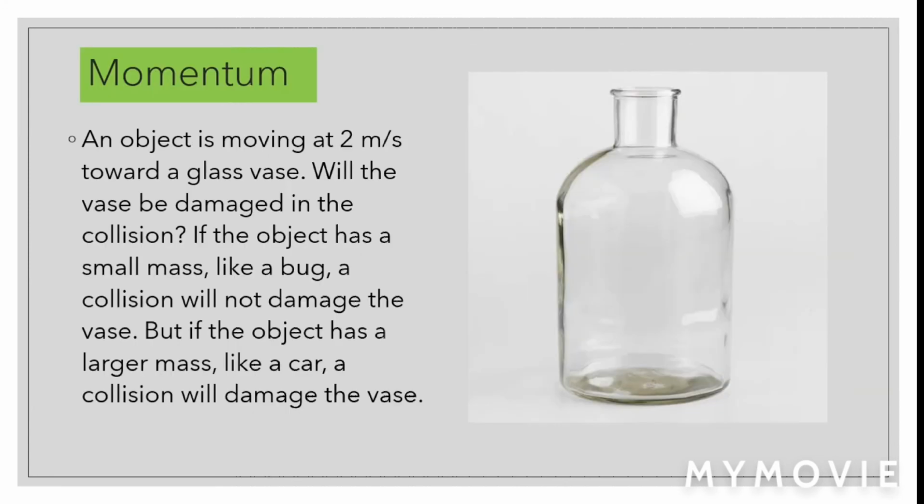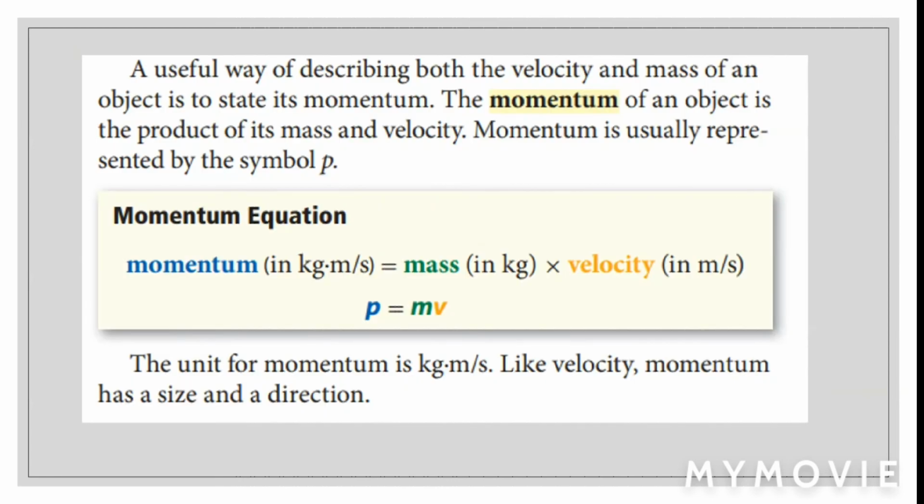Momentum. An object is moving at 2 meters per second toward a glass vase, like the one in the picture. Will the vase be damaged in the collision? If the object has a small mass, like a bug, a collision will not damage the vase. But if the object has a large mass, like a car, a collision will damage the vase. A useful way of describing both the velocity and mass of an object is to state its momentum. The momentum of an object is the product of its mass and velocity.